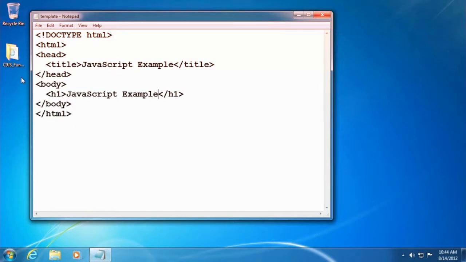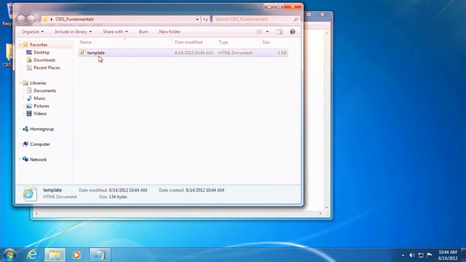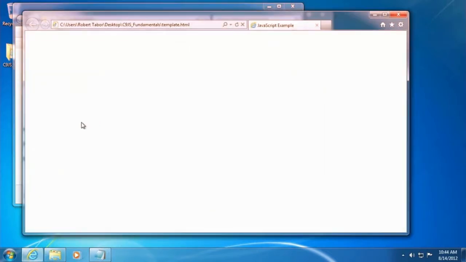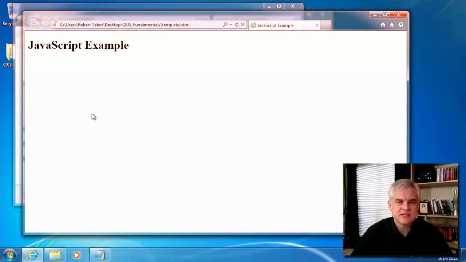And then let's open up our C9JS underscore fundamentals folder and make sure that we have our template there. You can see it recognizes it as an HTML document, which is perfect. And just to make sure this all works correctly, let's double click it and open it up in Internet Explorer. Seems to work just fine. Awesome. All right, so the next order of business then is to validate this HTML that we wrote.